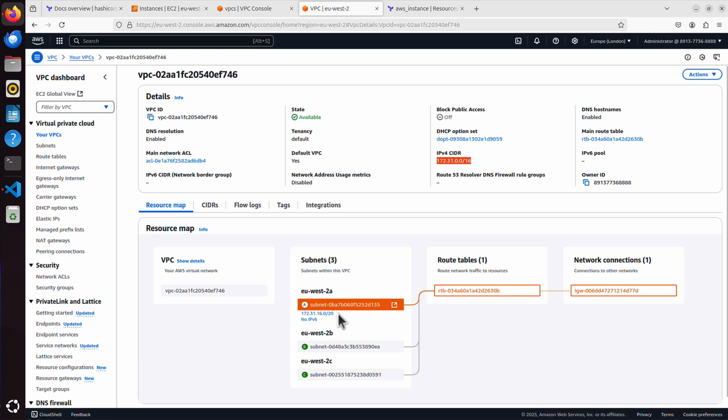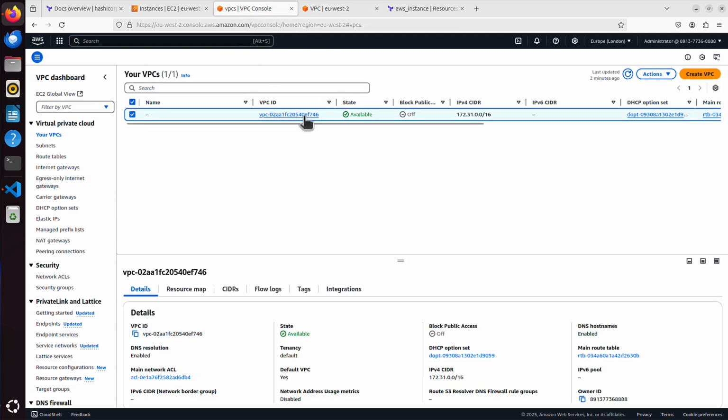But what's even more interesting, and that's what I really want to show you here, is that Terraform will have to resolve some dependencies. And I know it might be a bit confusing at this stage, don't worry about it. You will understand what I mean when we start working with that. Let's go back maybe to VPC. We can see one VPC, it's only that default one, and it has a CIDR of 172.31.0.0/16. But we are going to create our own VPC.